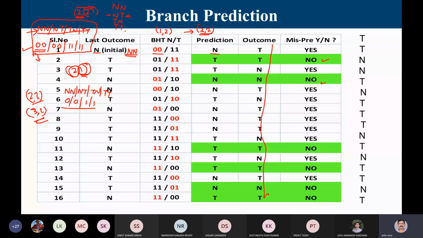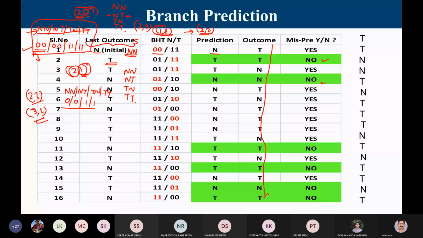In the question, what we are discussing is a 1-2 predictor. I look at only the last 1 outcome. Had it been 2-2, then the entries in this column, the last outcomes, would be either NN, NT, TN, or TT. If there is any query in this, please let me know. The question asked is the number of mispredictions.